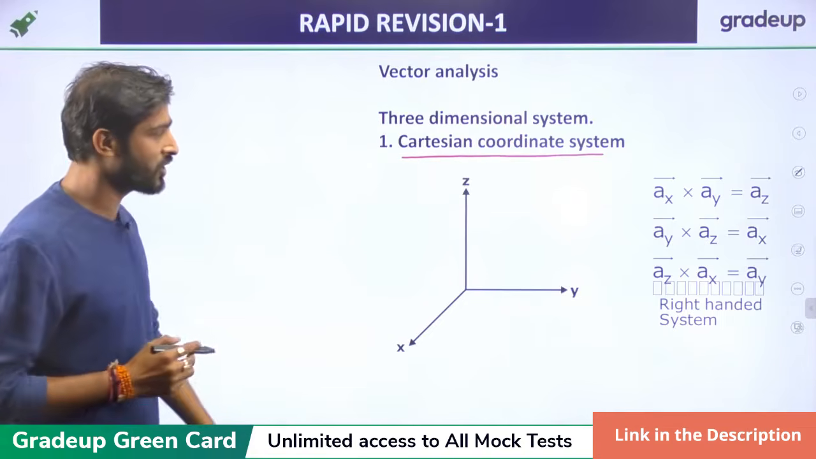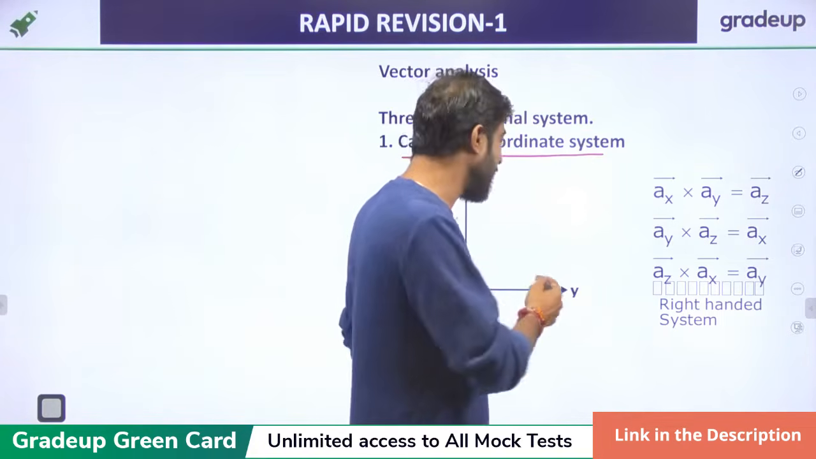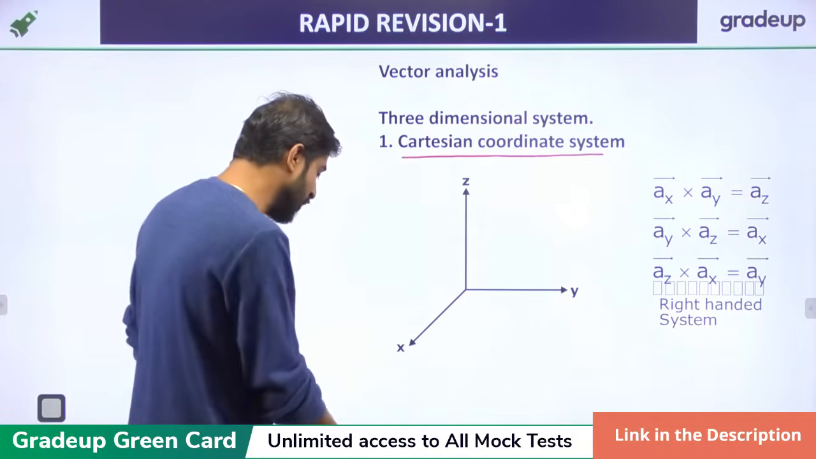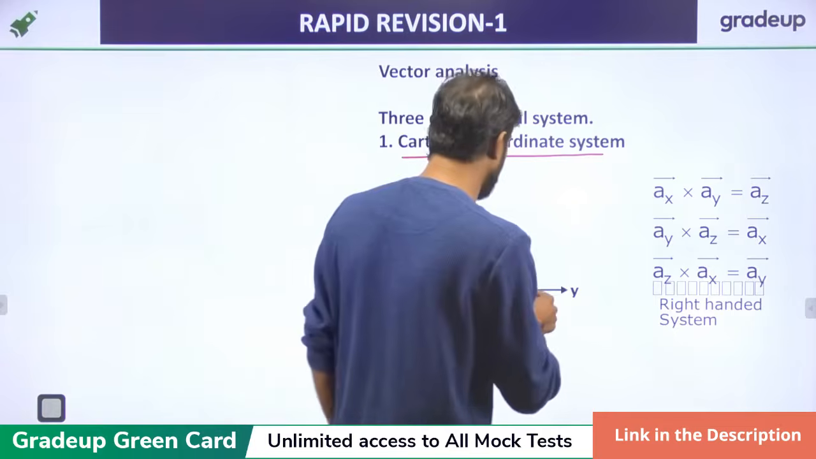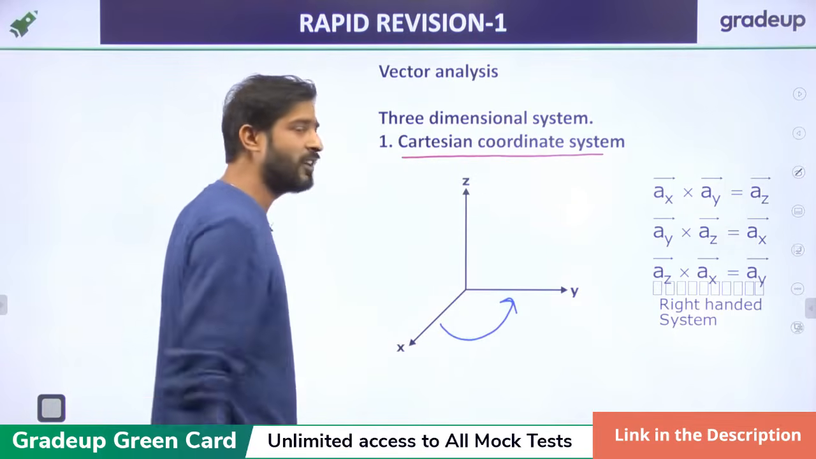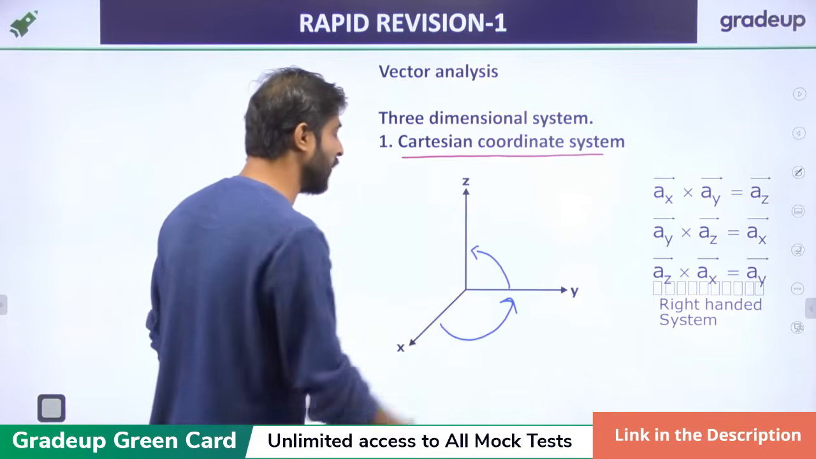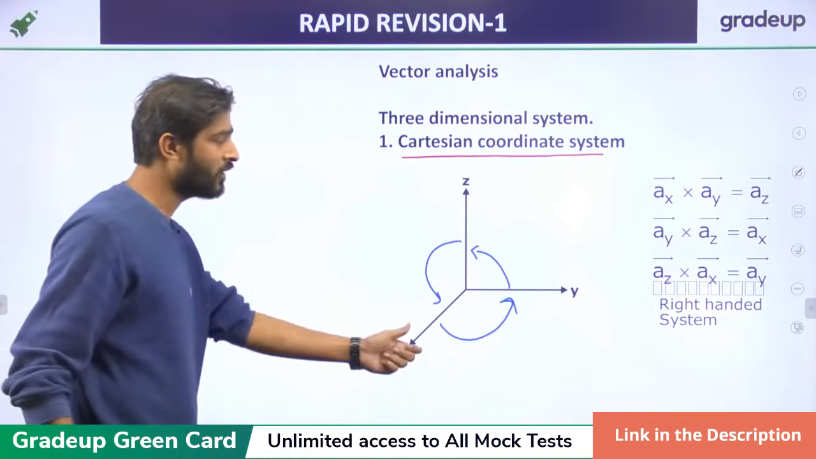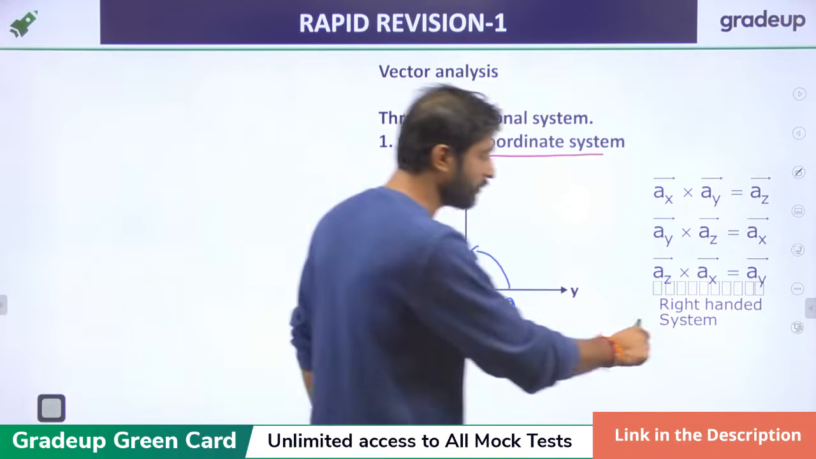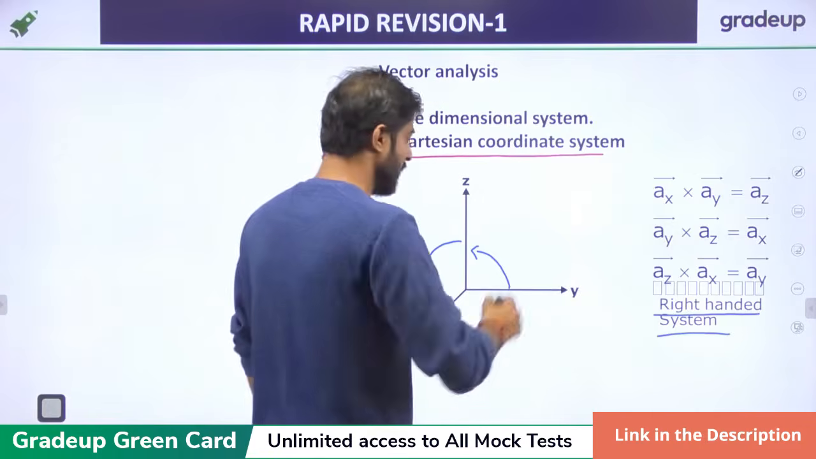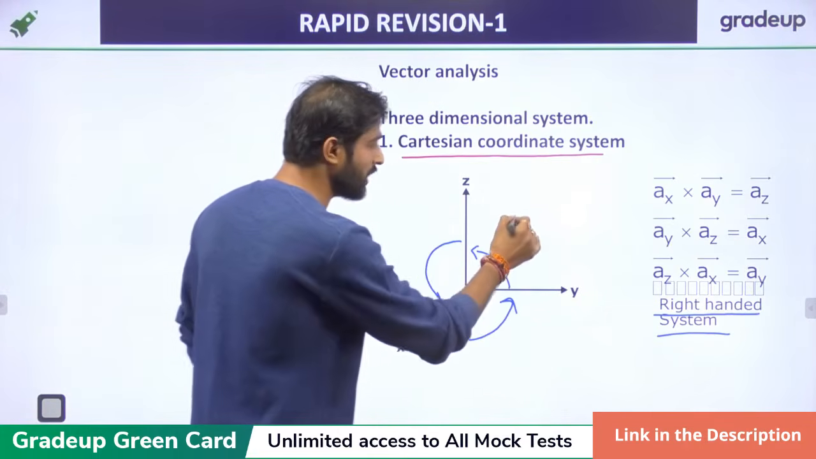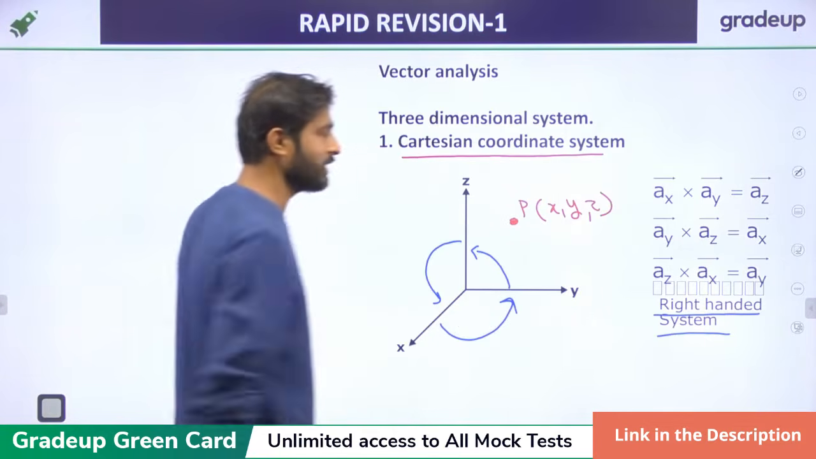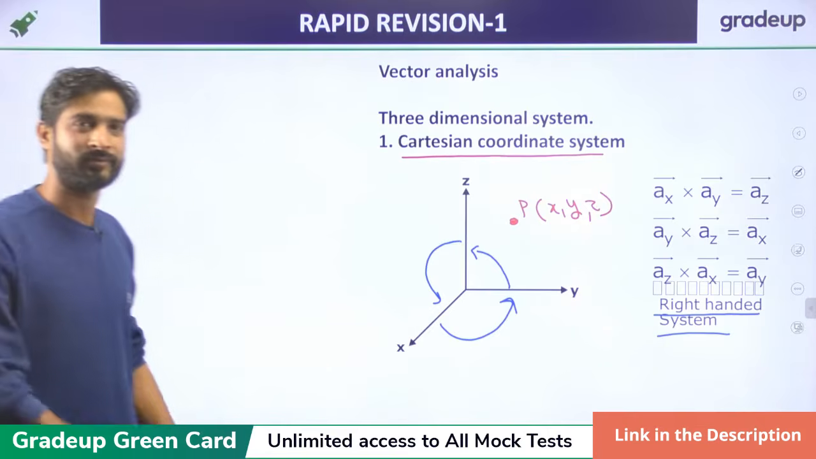First of all, the Cartesian system has 3 coordinates, x, y, and z, and we know that it is a right-handed system. If it is a right-handed system, it means if we move from x to y, then we get z. If we move from y to z, then we get x, and if we move from z to x, then we get y, right? So that's why it is called a right-handed system. If we take any point P in this space, then its coordinates are x, y, and z.